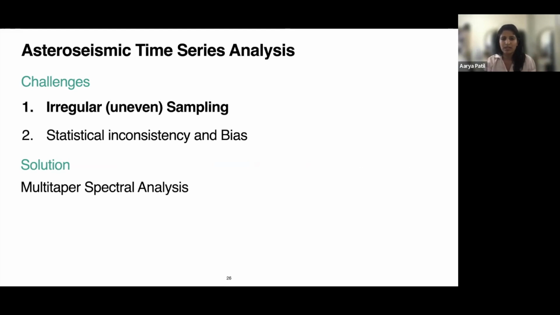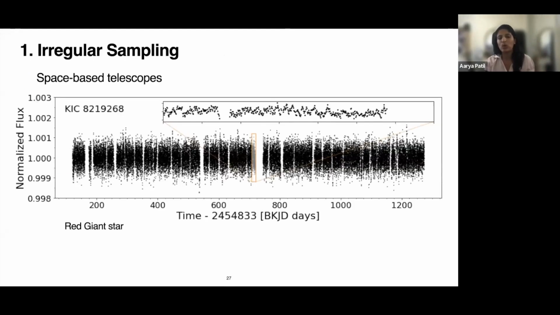So in particular for irregular sampling, we know that, for example, in a Kepler time series, we have lots of gaps, and even beyond these gaps in smaller zoomed in regions that I'm showing here, there's also some missing data. And this is actually worse for ground-based data. So we see more missing data and irregular sampling there.